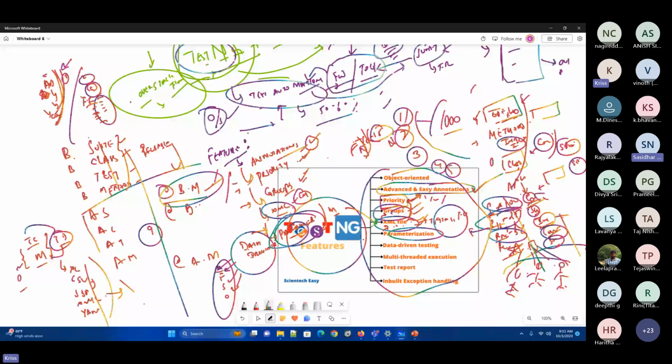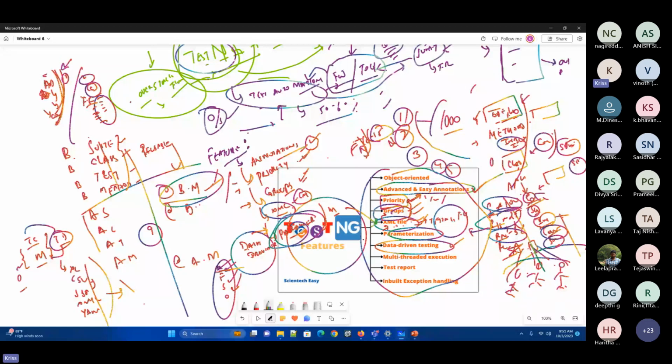Data driven or keyword driven? Externalizing the test data and passing that data to the test scripts for execution is called data driven testing, not keyword driven testing. Keyword driven is a different one. So this is purely data driven testing.